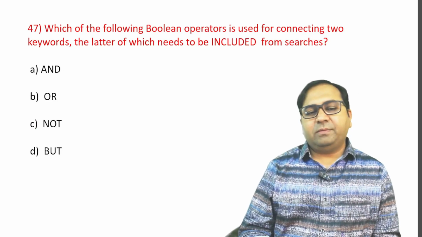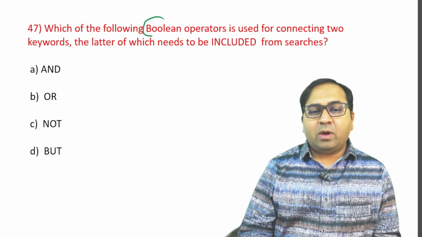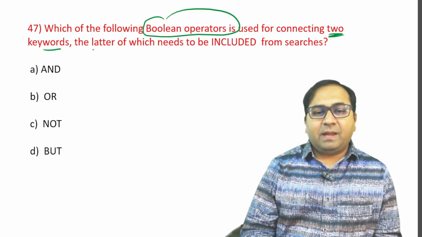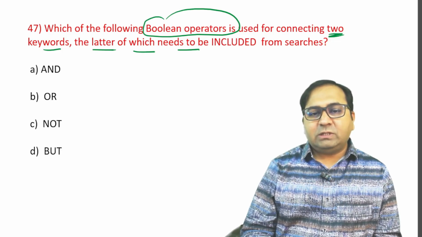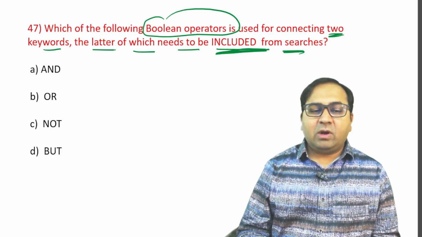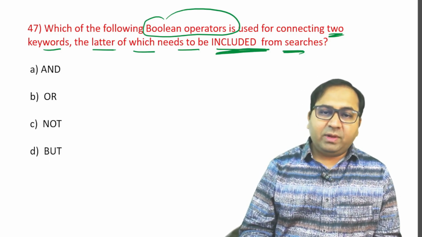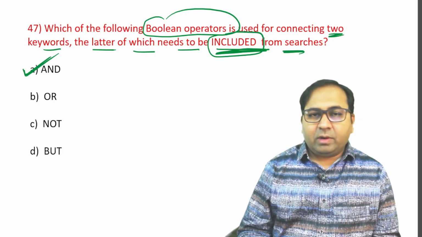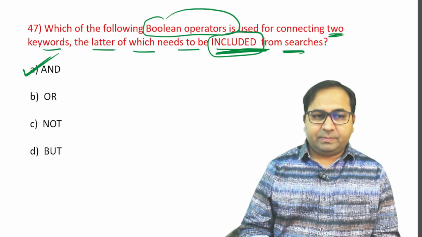Chalo, next question. Which of the following Boolean operators is used for connecting two keywords, the latter of which needs to be included in the searches? Okay, so the options are A. And, B. Or, C. Not, or D. But. See, when you want to include, then it should be definitely AND. Okay, so this is the answer for this question.